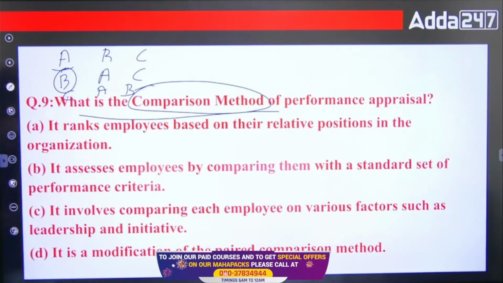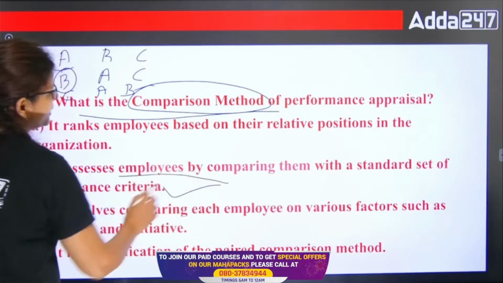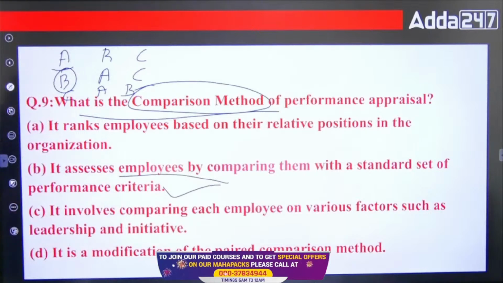Now option A is it ranks employees based on their relative position in the organization. B is it assesses employees by comparing them with a standard set of performance criteria. C is it involves comparing each employee on various factors such as leadership and initiative. D is it is a modification of the paired comparison method, right? So here basically B is the right answer. It assesses employees by comparing them with the standard set of performance criteria. So here basically you are comparing with each other.